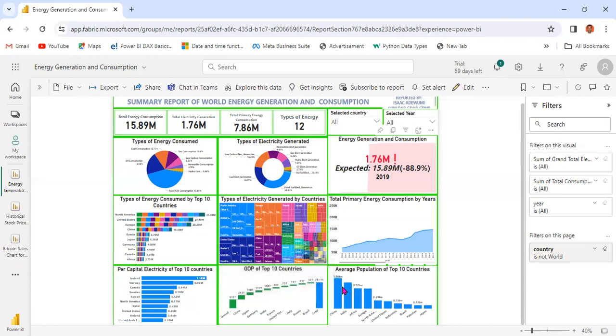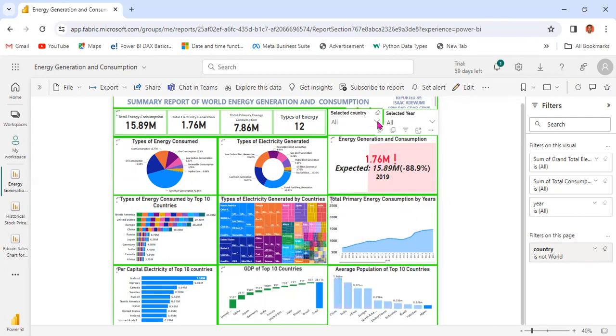Then the last chart we have is average population of the top 10 countries. China is leading in terms of population, having the highest, followed by India, then Africa put together, which is third in the chart. Out of the 10, the one that has the least here is Japan.